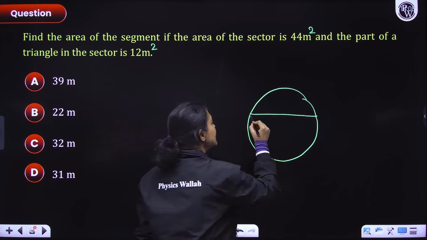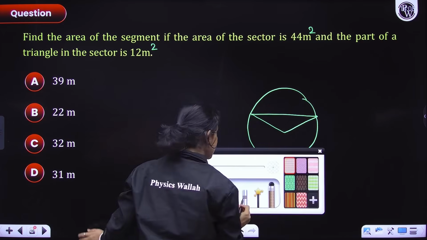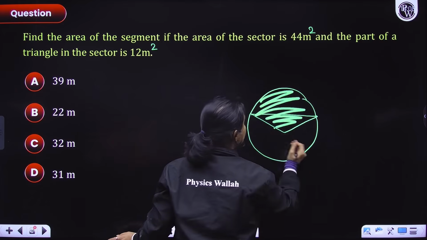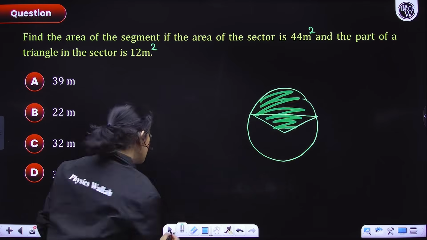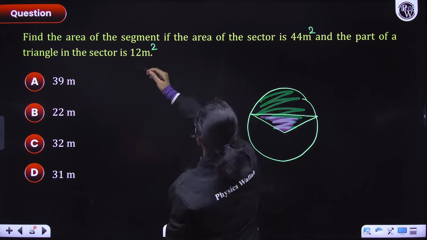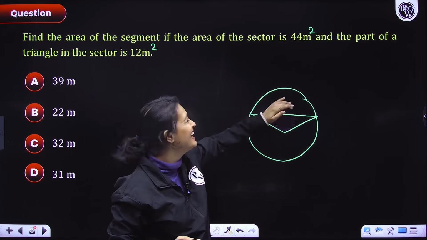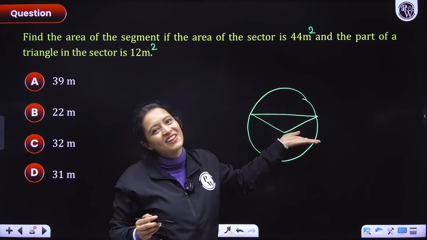The area of the corresponding sector, this entire area, is given as 44. The area of the triangular region is 12 meters square. Can you not figure out this area easily? It would be the area of sector minus area of triangle.